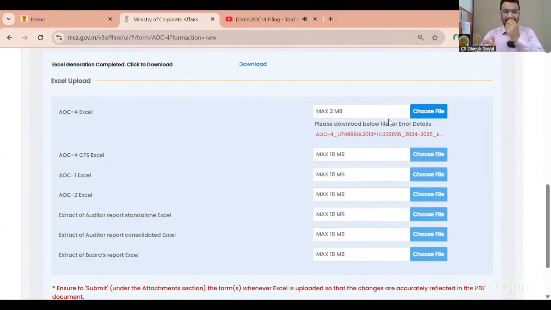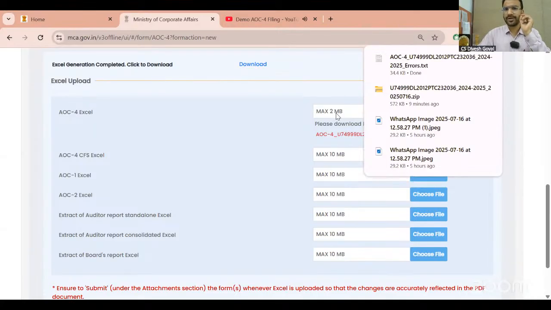It may happen I mentioned any information wrong. Because of that, I'm seeing this red line. Whenever it shows, it means there is some error in your file. Now what are the errors, how will you get to know, because this is a very lengthy file, you have mentioned hundreds of figures here, so how will you come to know what error you are getting. One of the best things the ministry has done, you just have to click this, your error file is downloaded now. Let me just open the error file and show you how this error file will appear. See, I'm trying my best to show you each and everything here.